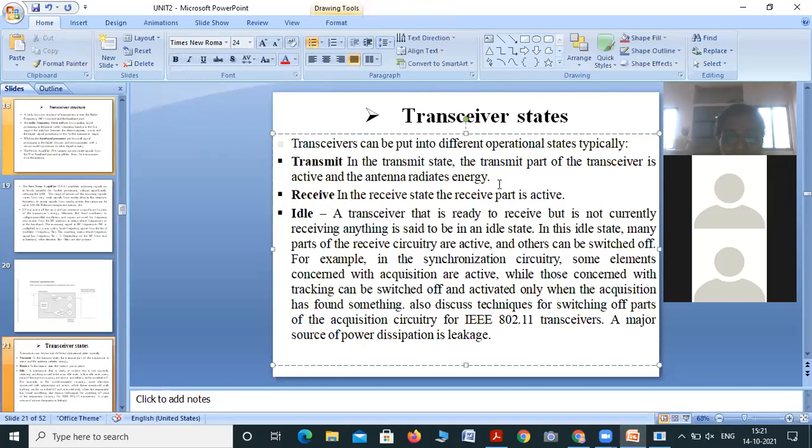That means at one time you can transmit and receive in full duplex, and in half duplex we can only transmit or only receive. The transceiver acts as a transmitter for transmitting, and for receiving it acts as a receiver. Okay. Then whenever we are going to transmit our data, the transmitter state is activated and the antenna radiates the energy. Then in the receiver state, the receiver part is activated.